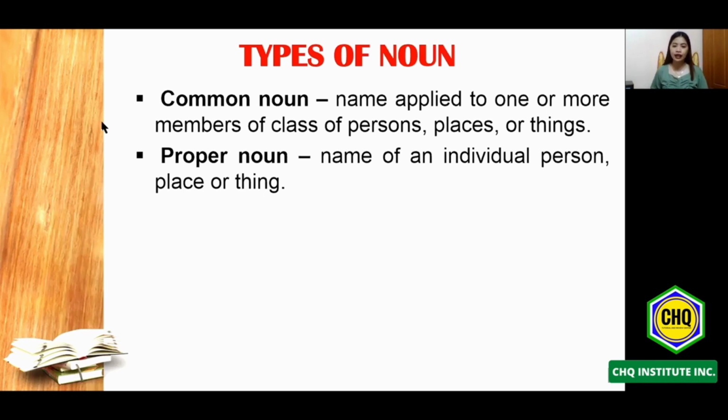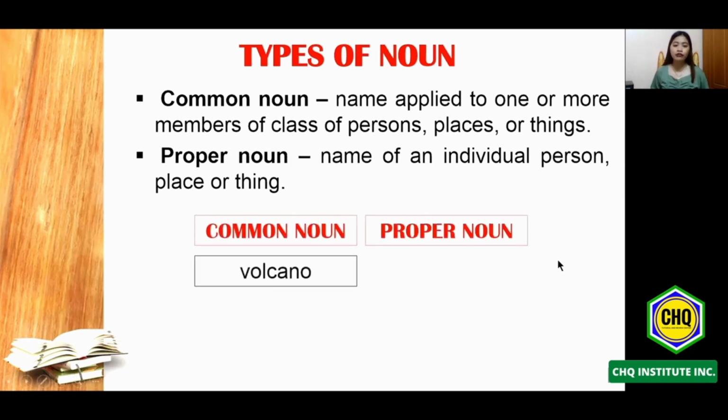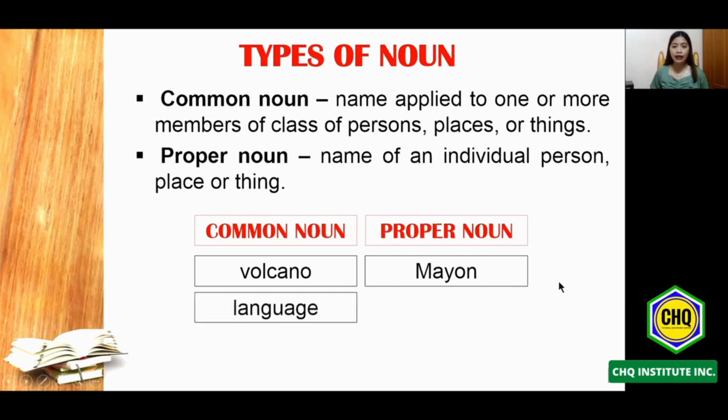So another examples are the following. The first one will be volcano. Volcano will fall under the common noun. Why? Because we have a lot of volcanoes. Volcano is a general or generic name. While when I say Mayon, Mayon will now become a proper noun. Why? Because Mayon is a specific type of volcano. Therefore, it will fall under a proper noun. The next one will be language.